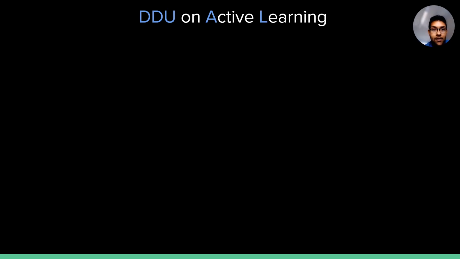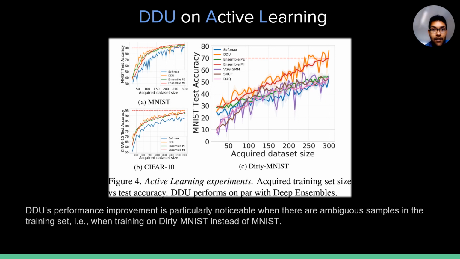One of the main applications of uncertainty quantifiers is in active learning, where we want to select informative points from a pool of unlabeled data to get labels from an oracle and train a model on such points. The goal is to attain high performance with a very small number of labeled samples. Even in active learning settings on MNIST and CIFAR-10, DDU performs competitively with ensembles and better than other baselines.